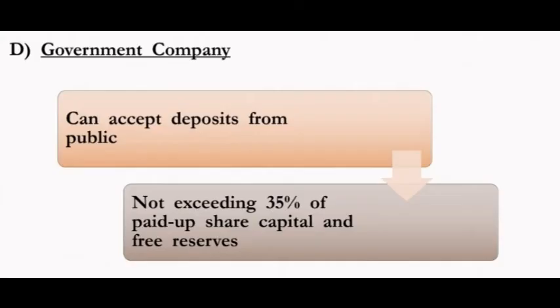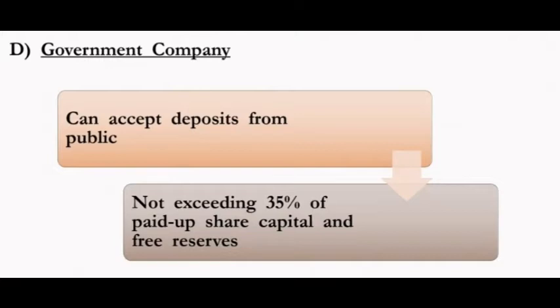Next point is government company. A government company can collect deposit from the public but not exceeding 35% of the paid up share capital and free reserves of the company. Only the general public; they can't collect deposit from members. The criteria for the amount is only 35% of the paid up share capital and free reserve.